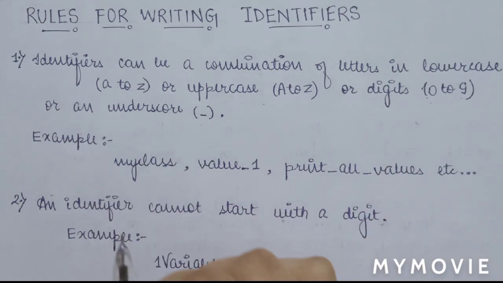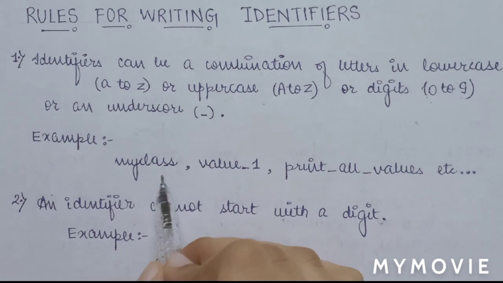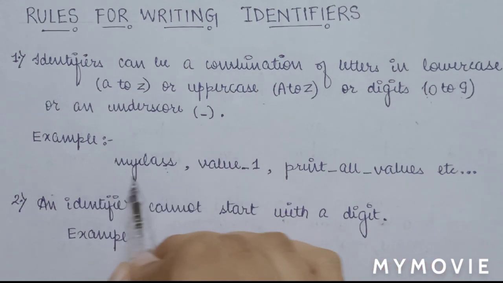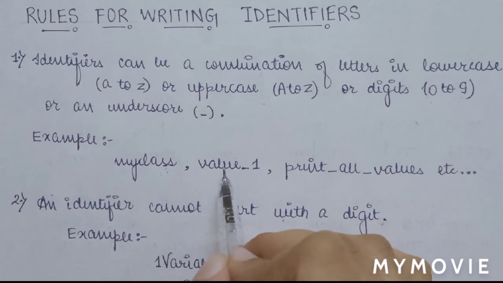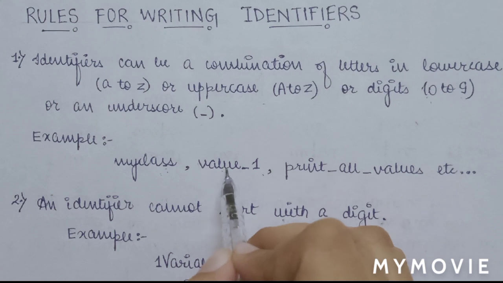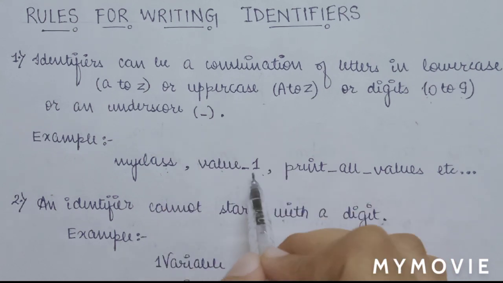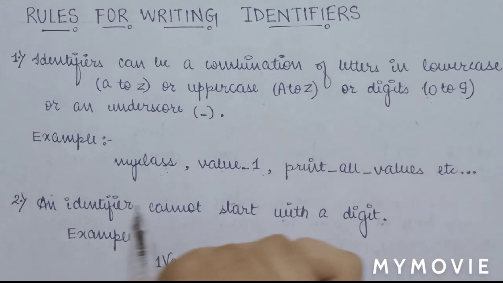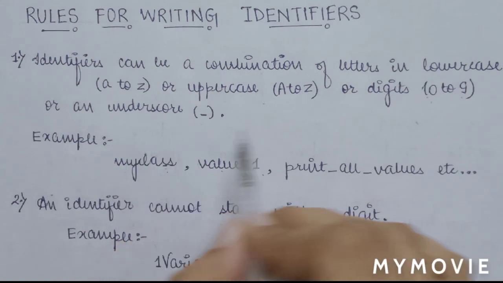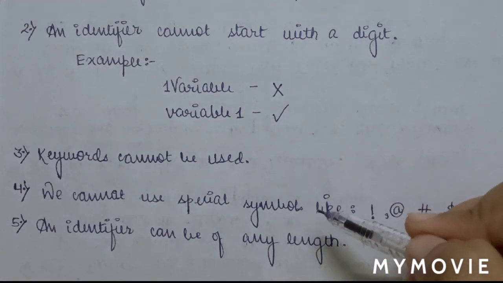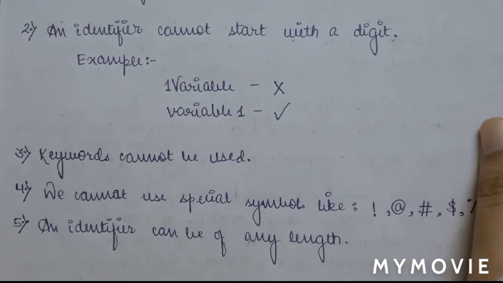For example, myClass is a name. We can give any name. Same as value_1, we can use lowercase letters, underscore and digits, as I have told you. These are examples of writing an identifier. These are very important rules which we have to keep in mind while writing an identifier.